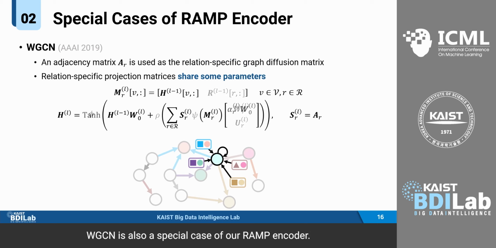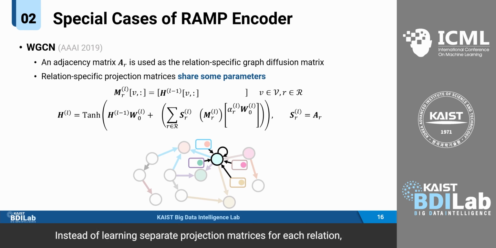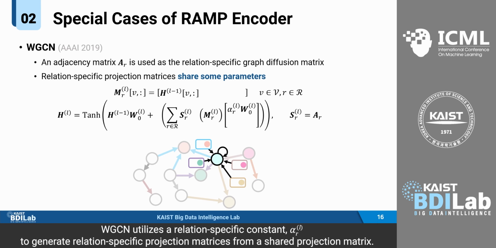WGCN is also a special case of our ramp encoder. WGCN uses the sum aggregator, and it also does not consider the relation representations. Instead of learning separate projection matrices for each relation, WGCN utilizes a relation-specific constant, alpha RL, to generate relation-specific projection matrices from a shared projection matrix.